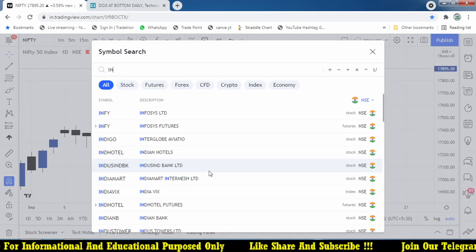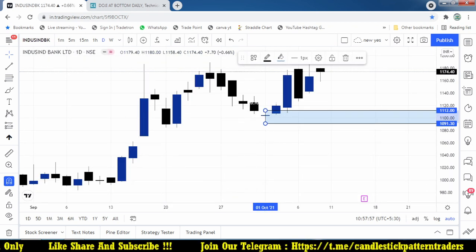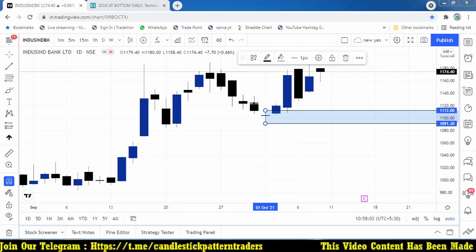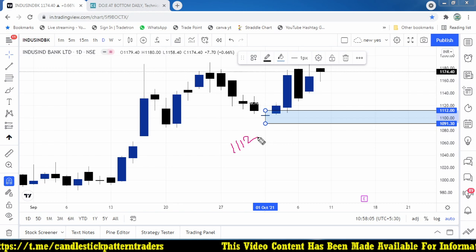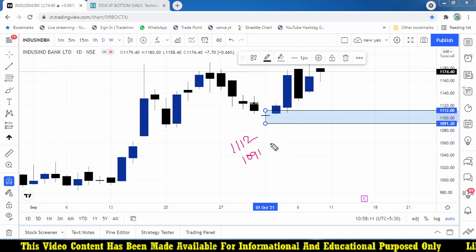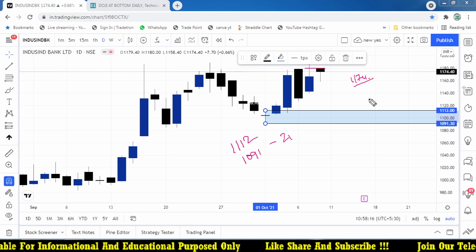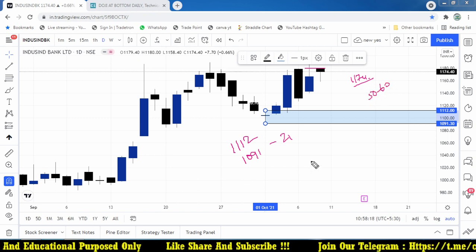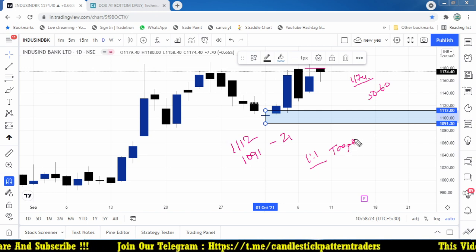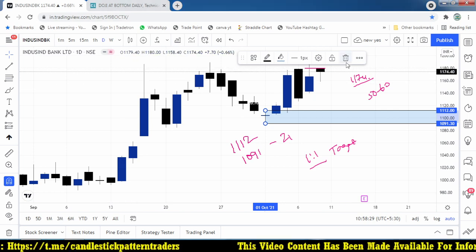And the fourth one, IndusInd Bank. Everyone will know how IndusInd Bank rocks, because based on the doji candle, the high is 1112 and the low is 1091. The stop loss for the trade is 1091, so almost 21 points of risk. Now the market has moved to 1174, which is more than 50-60 points. So there also we will get the 1:1 target. Almost, we focused on 4 stocks, 3 of which generate a 1:1 risk reward ratio. Now it is working well.